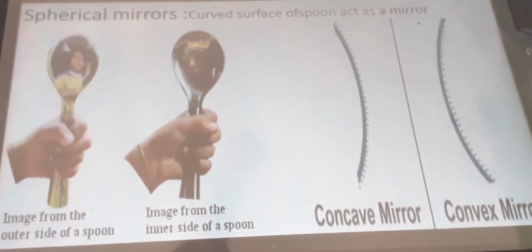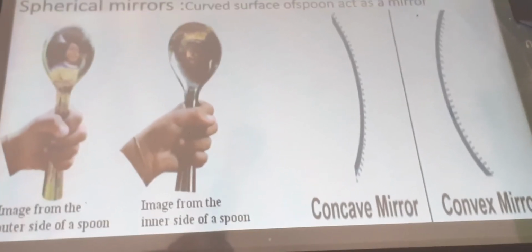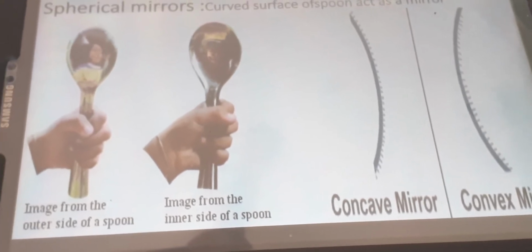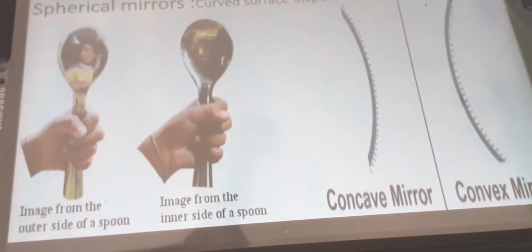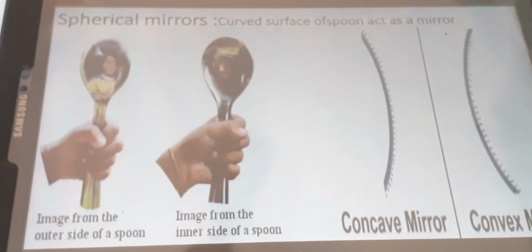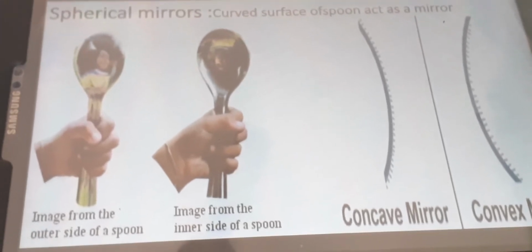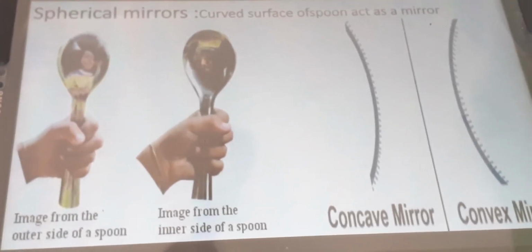The inner surface of the cut ball looks like the inner surface of the spoon. What can we call that surface? Concave surface. How does the outer surface of the cut ball appear? It appears like the outer side of a spoon. What can we call that surface? Convex surface.